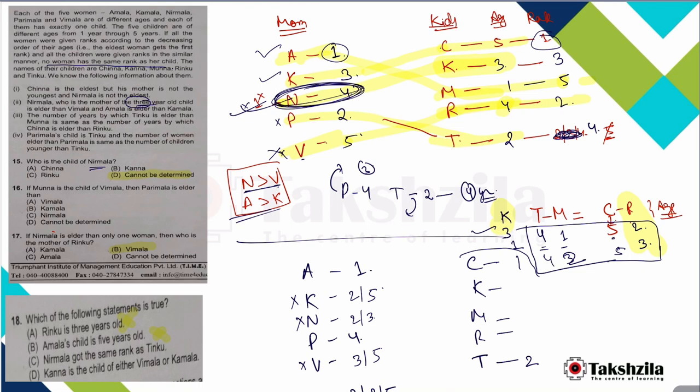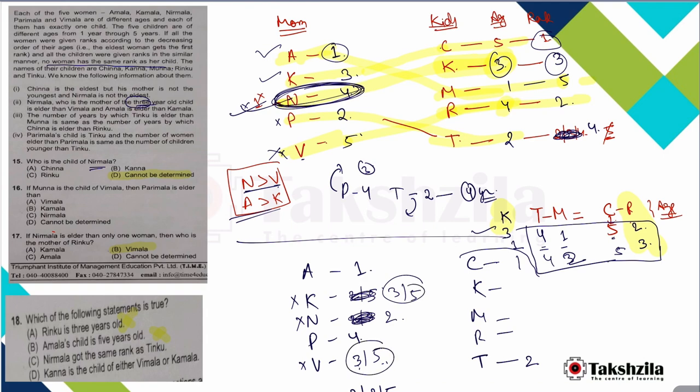One more thing which we can figure out from here. We know that Nirmala is a mother of a 3-year-old child. A mother of a 3-year-old child means the child is aged 3, and you can spot from here that age and rank will be the same. So Nirmala cannot have rank 3, so Nirmala has to be rank 2. If Nirmala is rank 2, what ranks are left? 2, 3 and 5. So this can be 3 or 5, and this also can be 3 or 5 in any order.